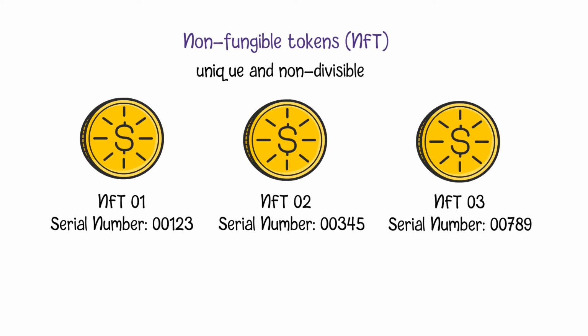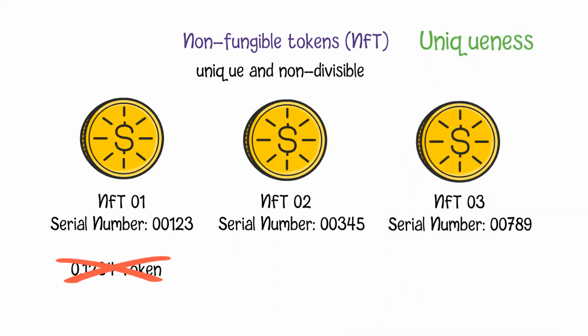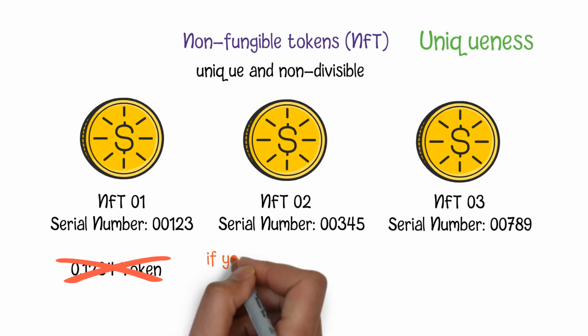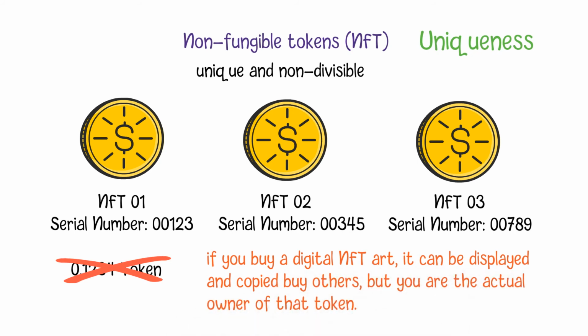Also, the NFT cannot be divided into small amounts like fungible tokens, and they can only be transmitted in the form of an integer. Uniqueness is one of the most important characteristics of NFTs. They have a permanent information tag that records their uniqueness, which enables the information to be used as a certificate of authenticity. NFTs are designed to provide something that cannot be copied. When you buy an NFT token from the market, you will retrieve the record of ownership and the right to use the token. For example, if you buy a digital NFT art, it can be displayed and copied by others, but you are the actual owner of that token.